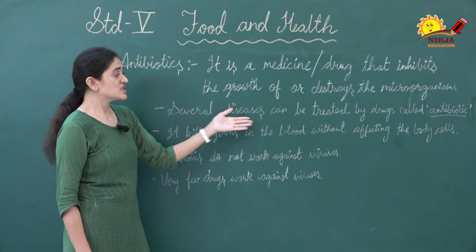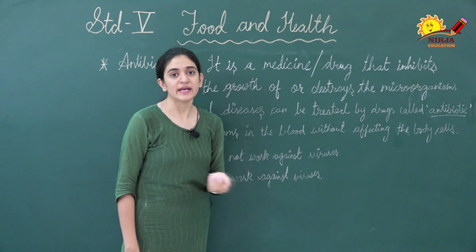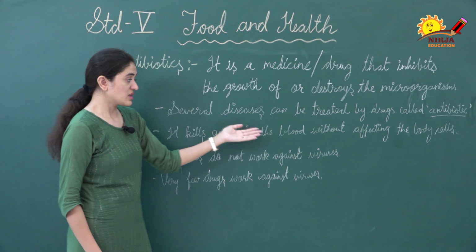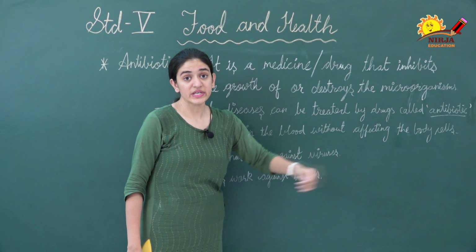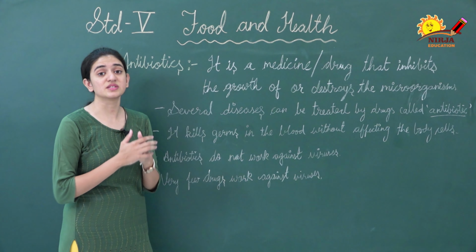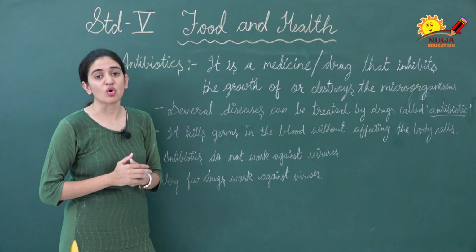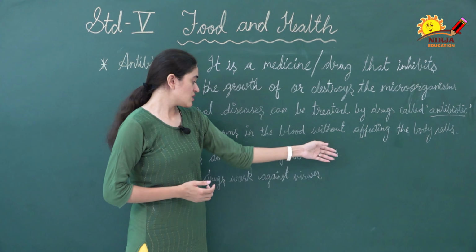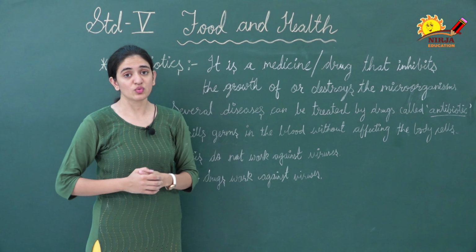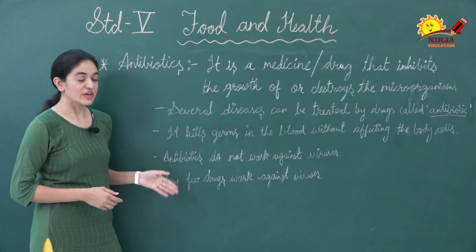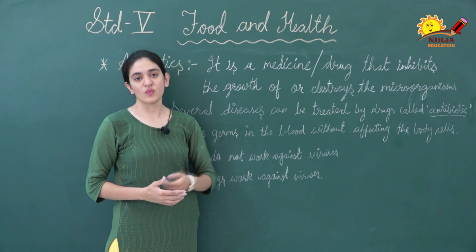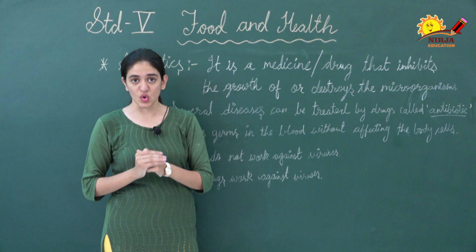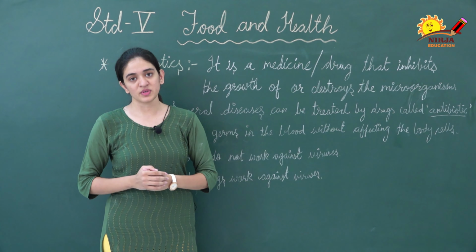Several diseases can be treated by drugs called antibiotics. Several diseases can be cured. It kills germs in the blood without affecting the body cells. Antibiotics kill the germs without affecting our body or body cells. Antibiotics do not work against viruses. Very few drugs work against viruses. That is why there is no cure for the most common disease caused by viruses, that is the common cold.